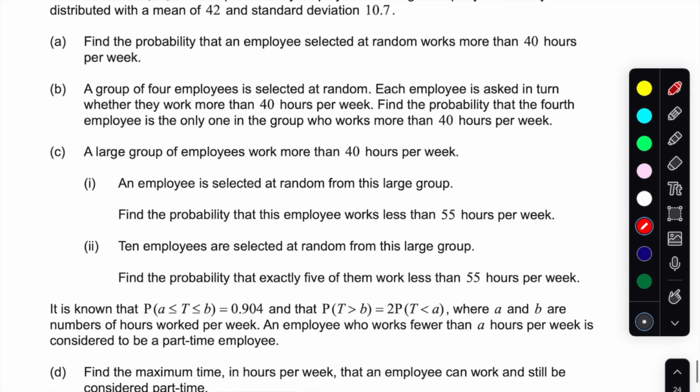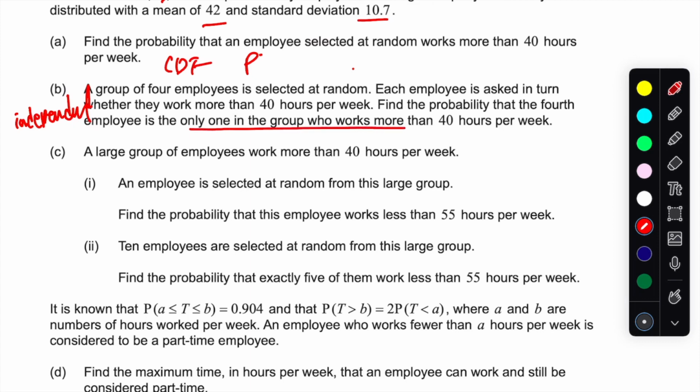So for this one, another lovely problem, I'm given the normal distribution for the time, so I know you can work with the CDF, no problem, right? And then for part B, that's a very lovely problem. It doesn't tell you that it's about independent events, but it's actually talking about independent events, right? Whatever probability you found, P, find the probability that the fourth employee is the only one going to the group who works more than 40 hours a week.